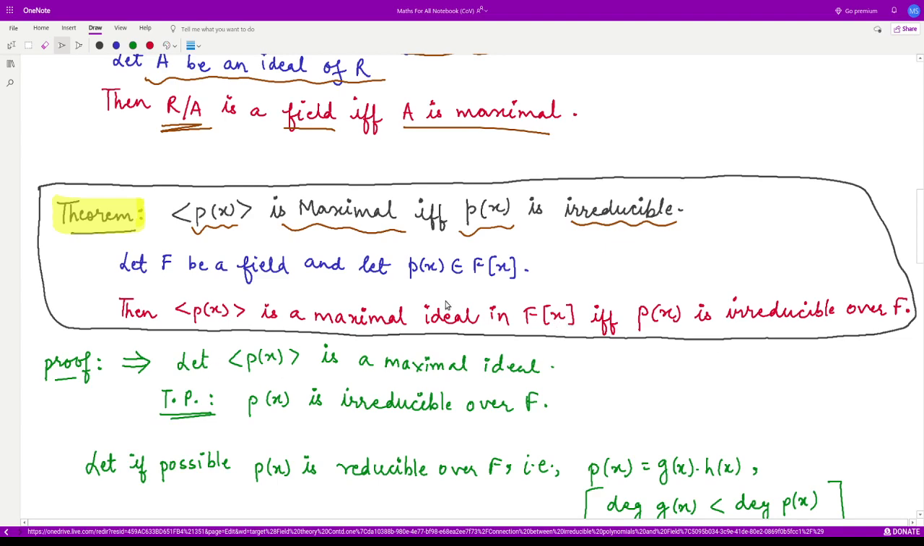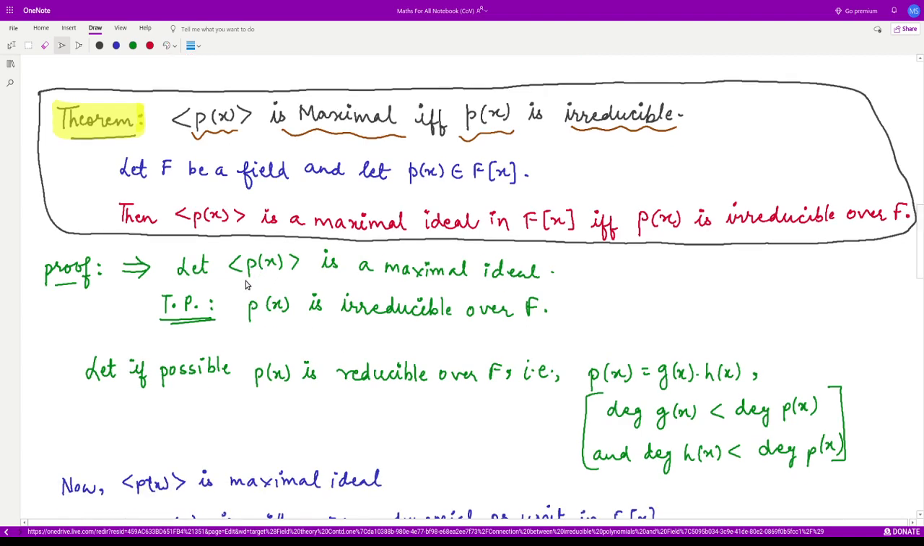So first of all, we'll prove the necessary condition. That means we suppose that the ideal generated by Px is maximal, and now we shall prove that this polynomial is irreducible over F. So we'll go by contradiction. If possible, we'll suppose that this Px is reducible over the field F. If it is reducible, that means we can write it as a product of two polynomials where the degree of each of these polynomials is strictly less than the degree of the polynomial Px. This is the definition of reducibility.